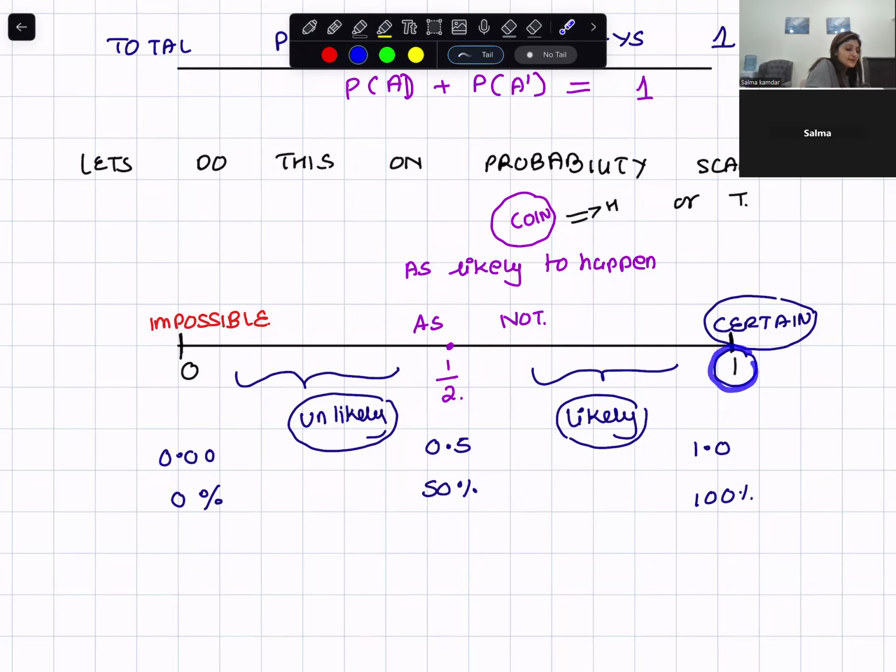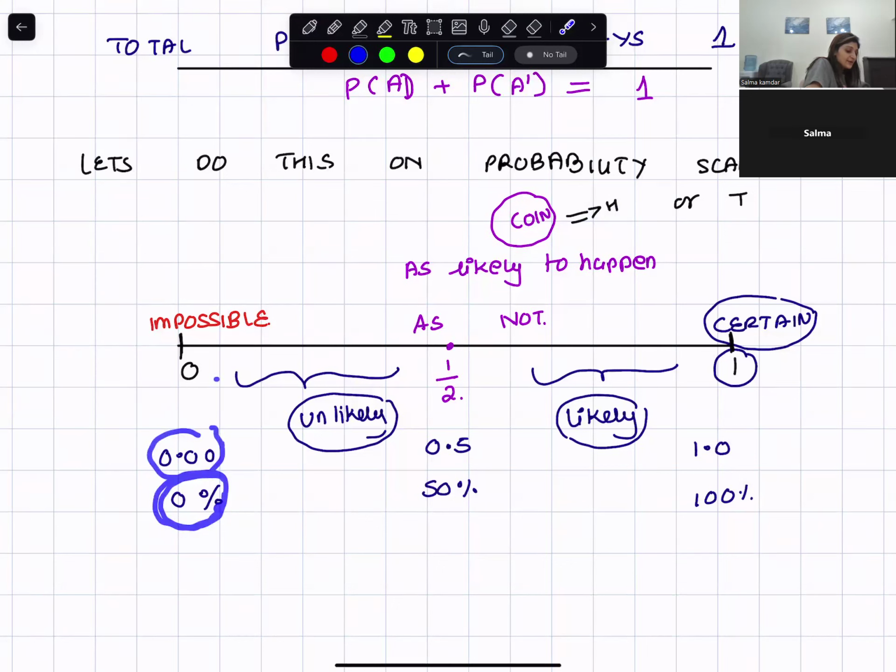One is certain to happen, 0 is impossible to happen, half is 50% chance of it happening. It's likely to happen, not likely to happen. Okay, so this is how you write the probability on a probability scale. You can also convert probability into percentages or decimals.